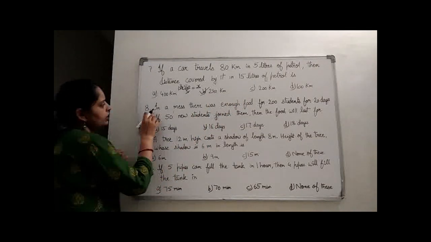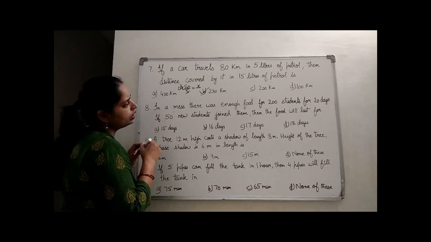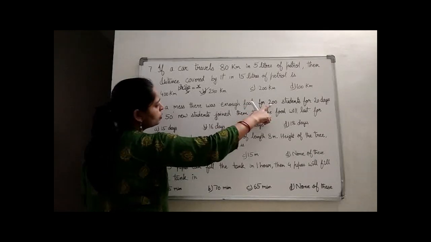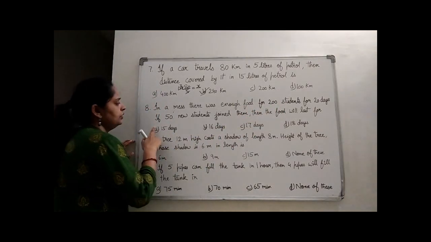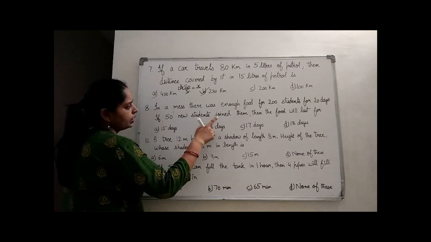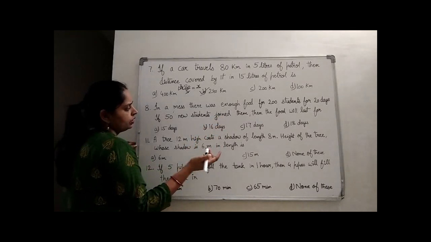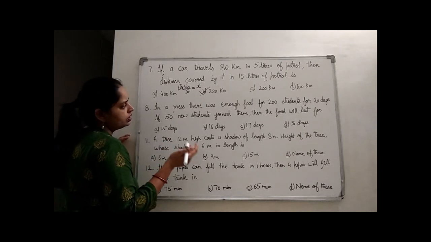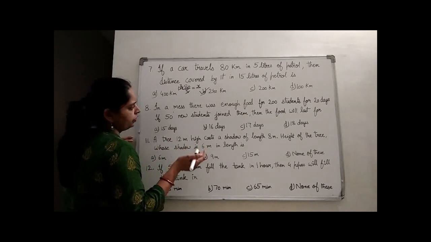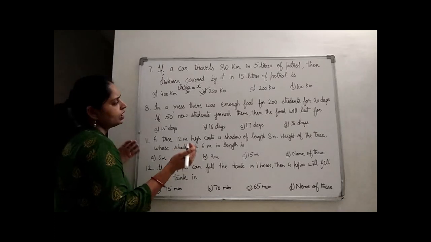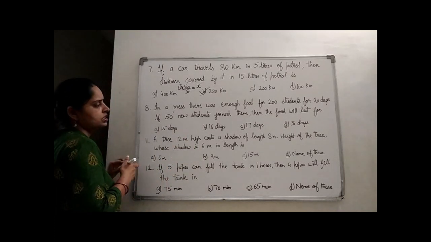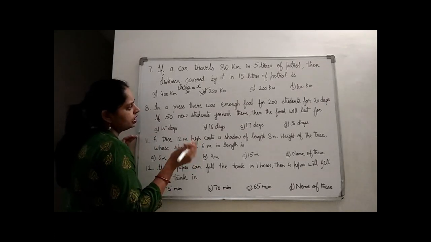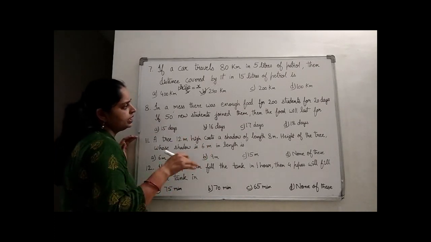Now see the 8th question. In a mess there was enough food for 200 students for 20 days. If 50 new students join them, then the food will last for. Obviously now if 50 more students have joined, the strength of the students is how much? 250. So obviously the food will last for fewer days. So it is a case of inverse variation. If the students are more, the days for which the food will last will lessen.